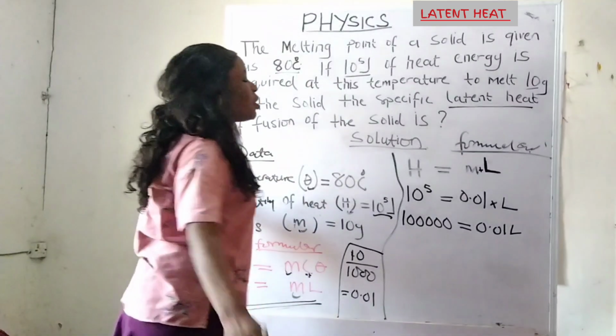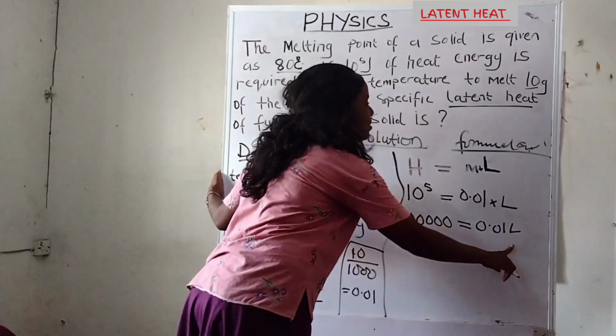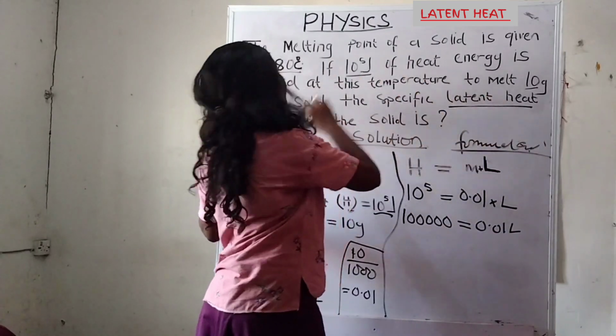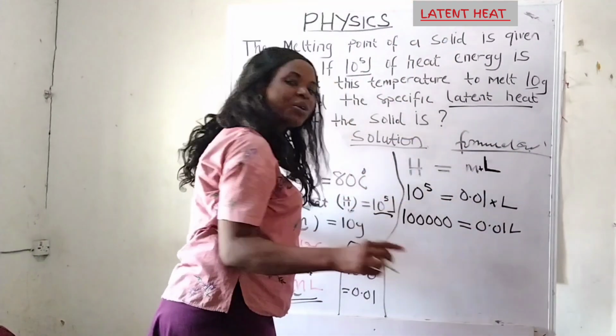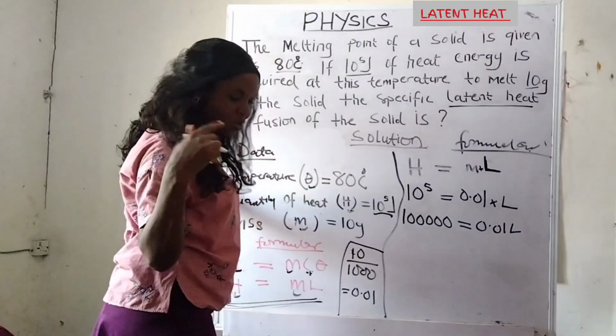Because we are solving to get the value of L, which stands for the latent heat of fusion of this solid, I will make this L now the subject of the formula so that you'll be able to calculate it.